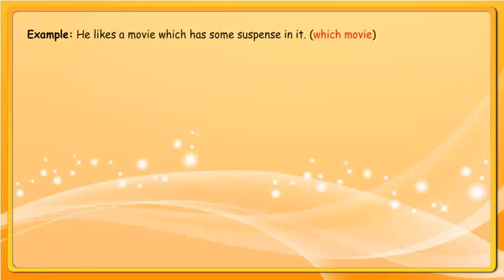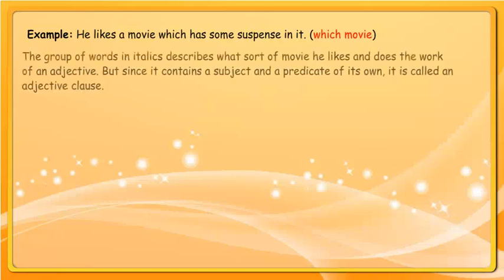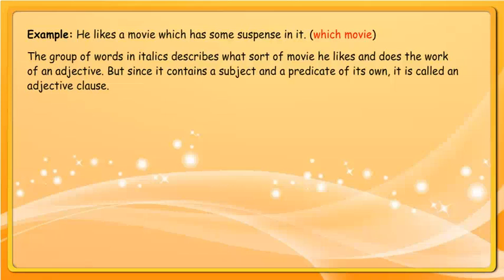Example: He likes a movie which has some suspense in it. Which movie? The group of words in italics describes what sort of movie he likes and does the work of an adjective. But since it contains a subject and a predicate of its own, it is called an adjective clause.